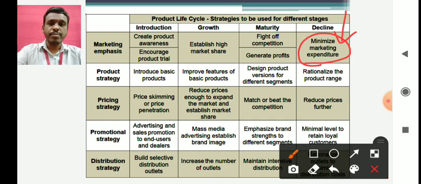Pricing strategy can be to reduce the prices further. Now you can reduce the prices further and get the minimum profit that is available. Anyways, you are not spending much on advertising and promotion in the decline stage. So you can get as much profit as possible from the declining sales.